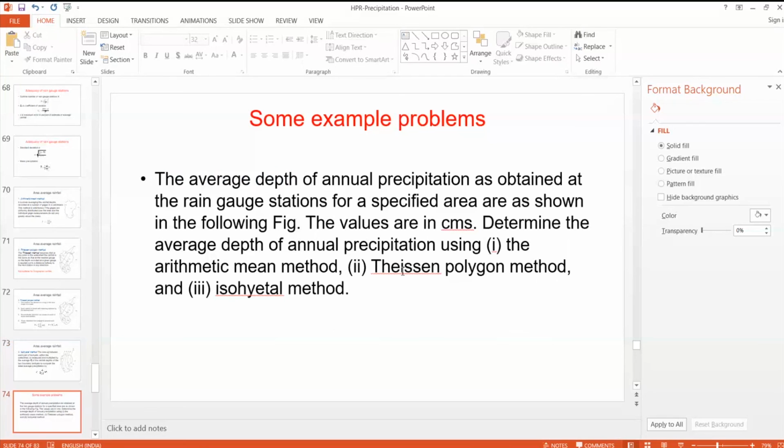I'll stop it here. In the next class, we'll do some numericals using these three area average methods, as well as adequacy of rain gauge stations. I'll teach this on Monday.